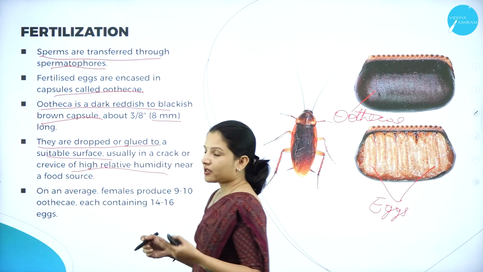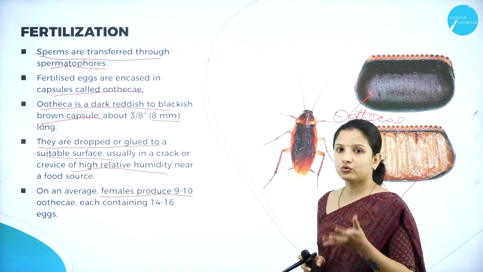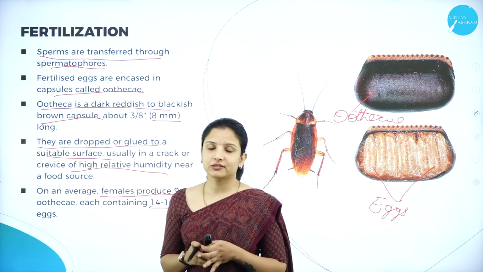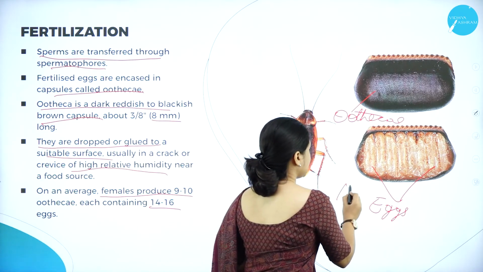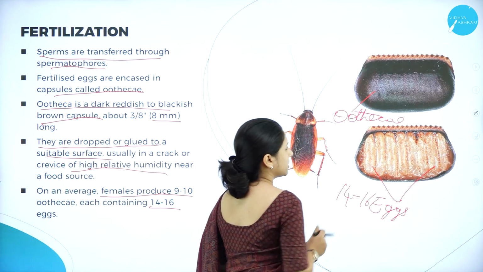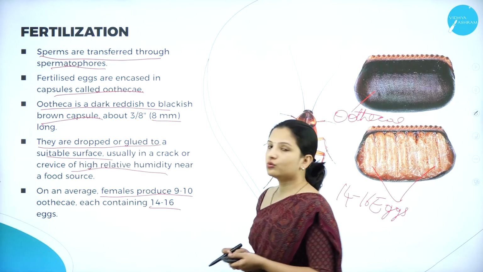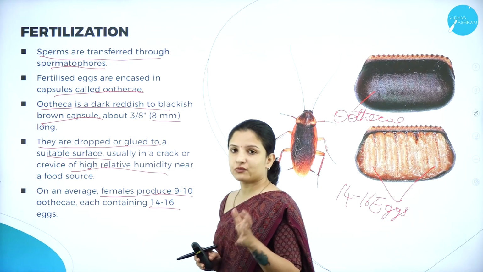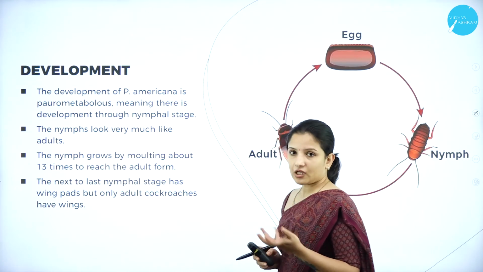On average, the female can produce about 9 to 10 ootheca, and each will contain 14 to 16 eggs inside. So inside the ootheca, 14 to 16 eggs will usually be present, and about 9 to 10 ootheca are usually produced. So this is about the fertilization.